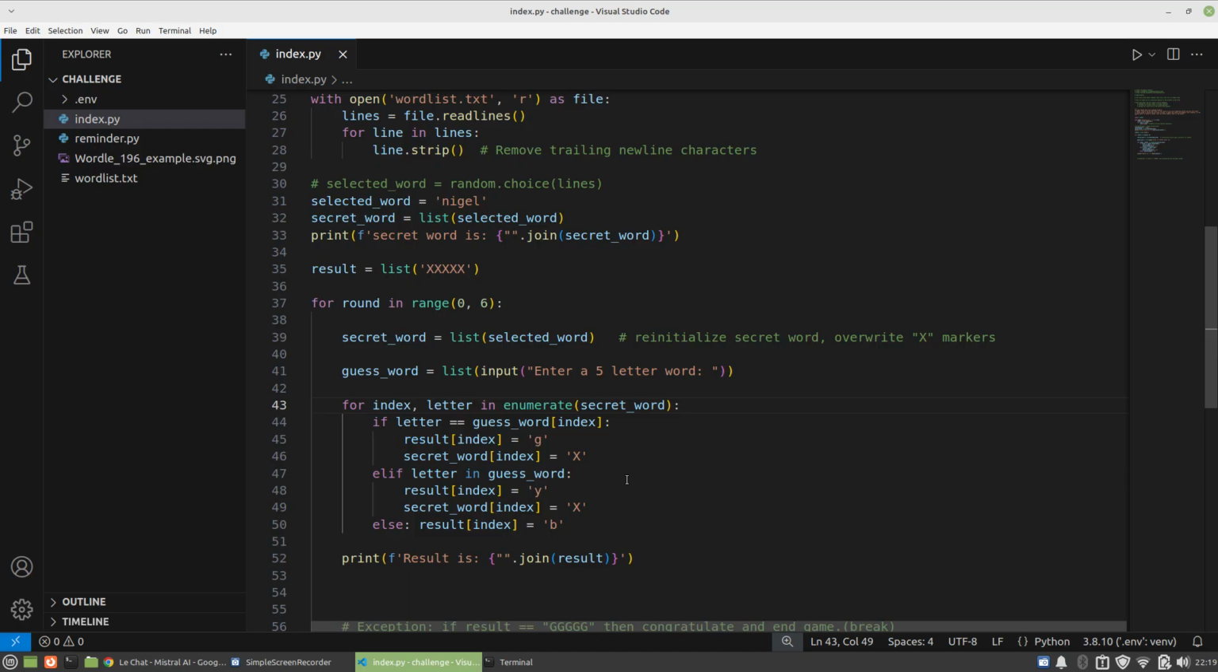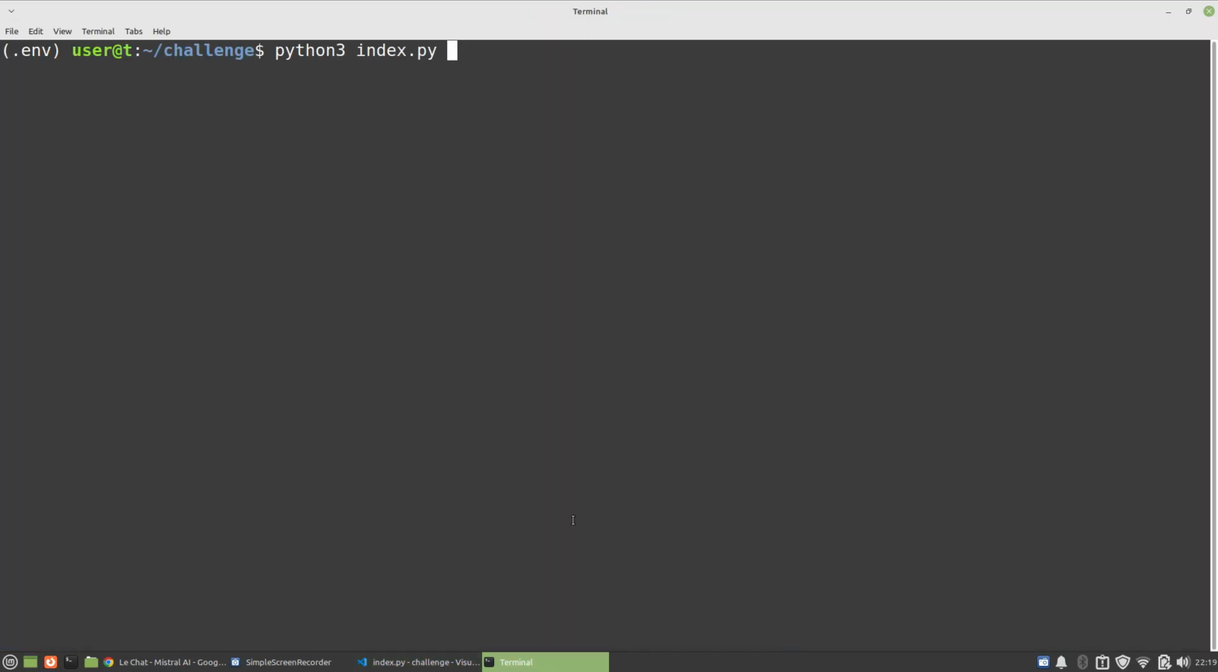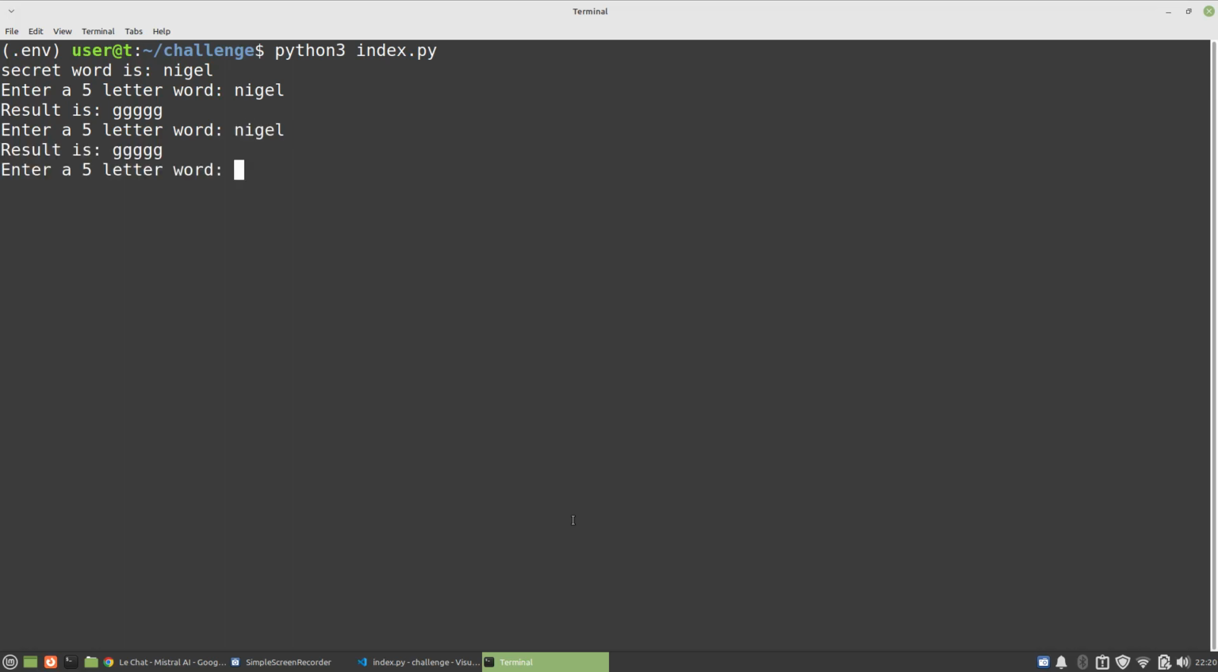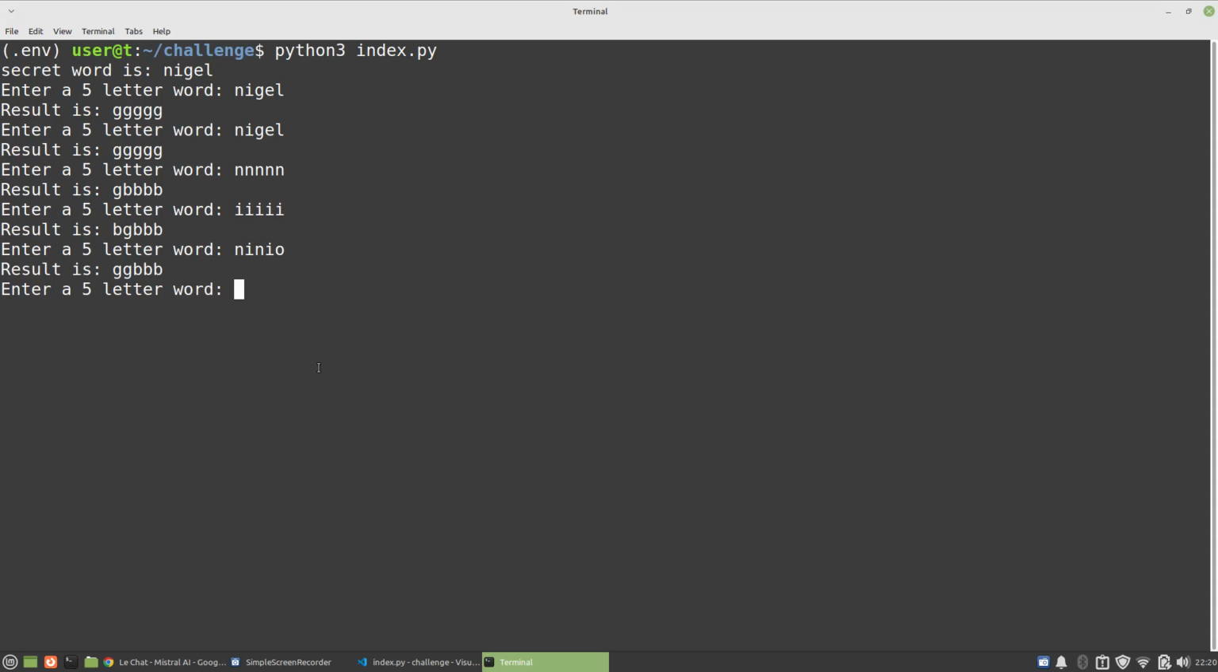Alright, I'm back. So I have made great progress. I just want to show you the progress. So if I run this now, if I type Nigel, it's as before, all G. And if I now type in like 5 N's, then there's only 1 G. Same with 5 I's, only 1 G. If I do N-I-N-I and then an O, we've got 2 G's and the rest are B's.